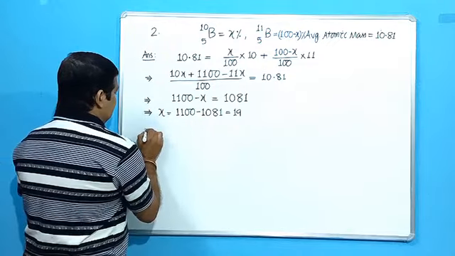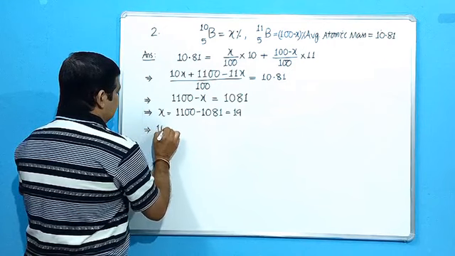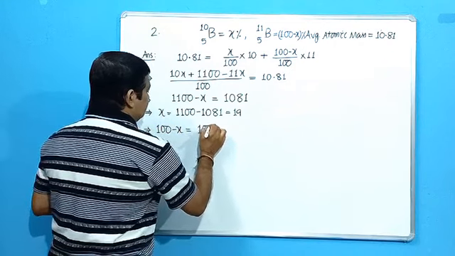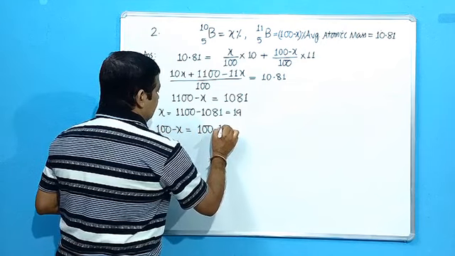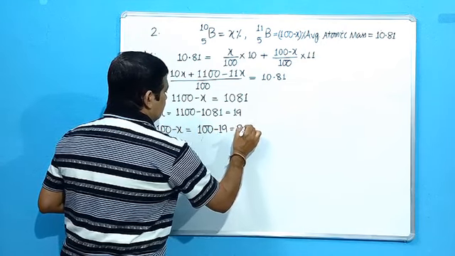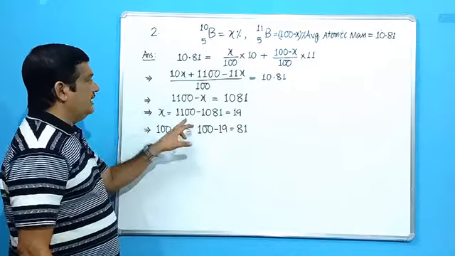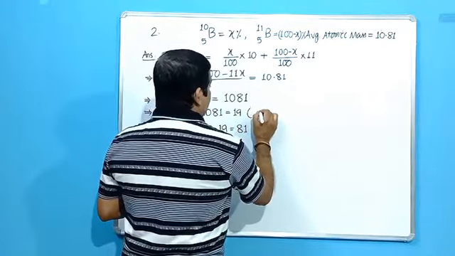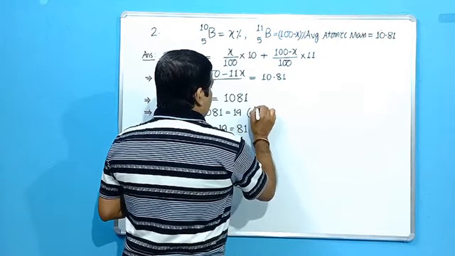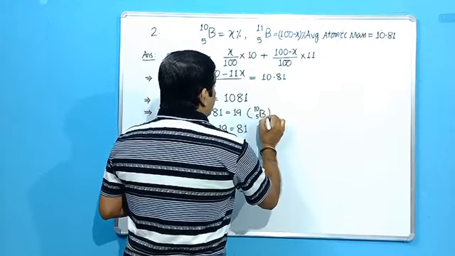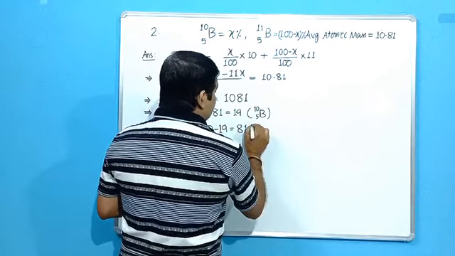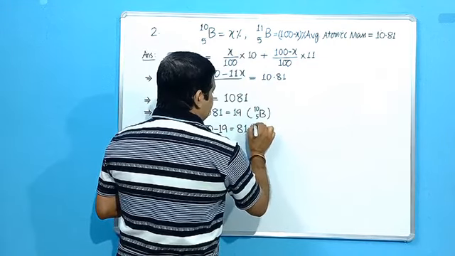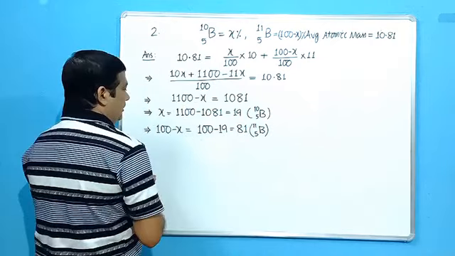Then 100 minus x will be equal to 100 minus 19, that is 81. So what is x? We have taken it to be boron 10, so this is the percentage of natural abundance of boron 10. Then 100 minus x is the percentage of natural abundance of boron 11.